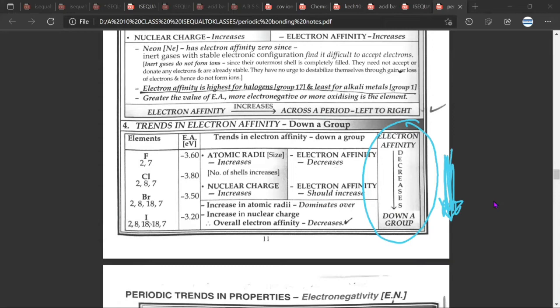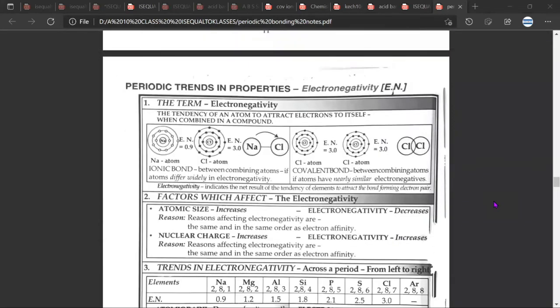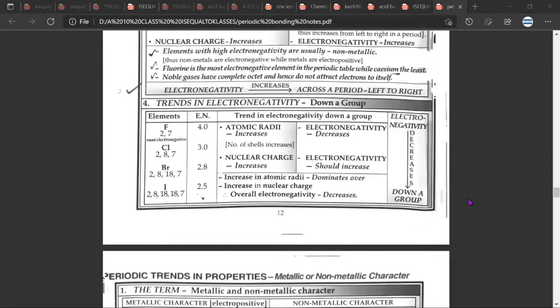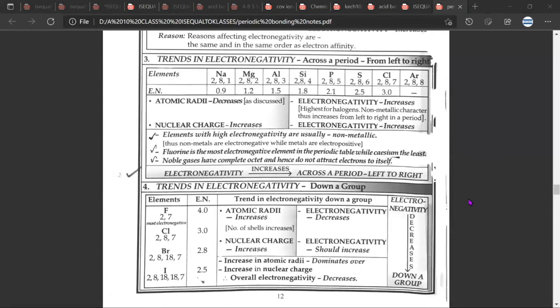The third property is electronegativity. What is electronegativity, Mr. Sivan? The tendency of an atom to attract electrons to itself and combine. One critical phrase we need to understand when discussing electronegativity is that it is the tendency of an atom to attract electrons to itself when combined in a compound. So when it is in a combination state, there we look at the electronegativity. Any doubt? No doubt.